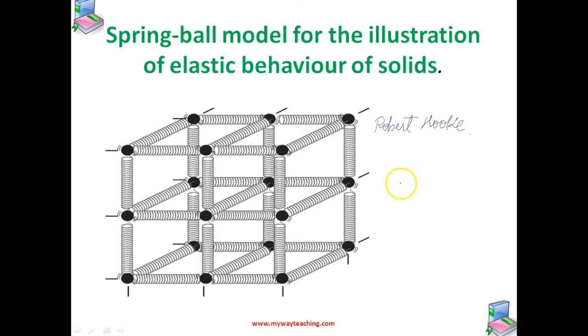So he found that the elongation, or we can say the change in the length, when we pull the two ends of the spring, the length will be increased, isn't it? So that change in length we can call elongation. And this elongation is directly proportional to the force applied.